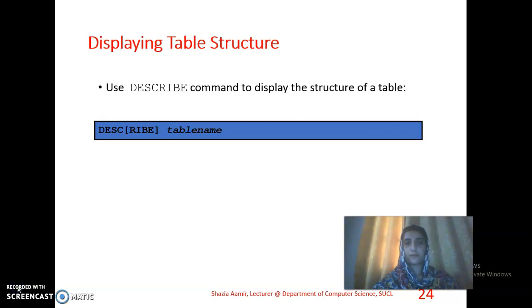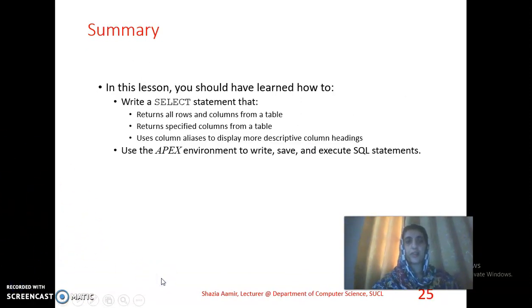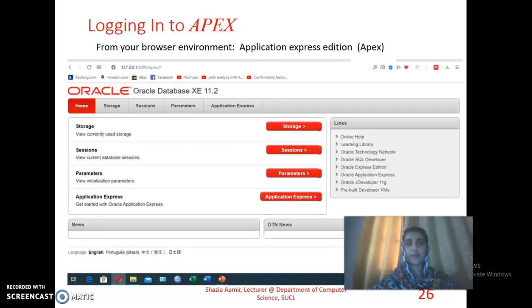After that, the summary of this lesson. In this, you should have learned how to write SQL statements that return all rows and columns from a table, return specific columns from a table, use column aliases to display more descriptive column headings, and use the Apex environment to write, save and execute SQL statements.